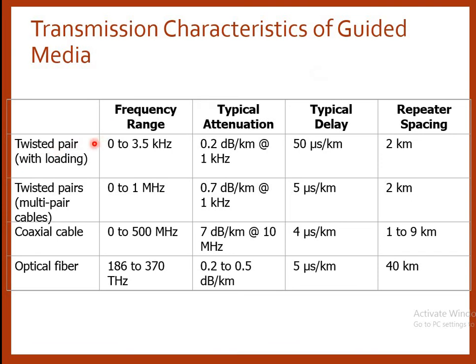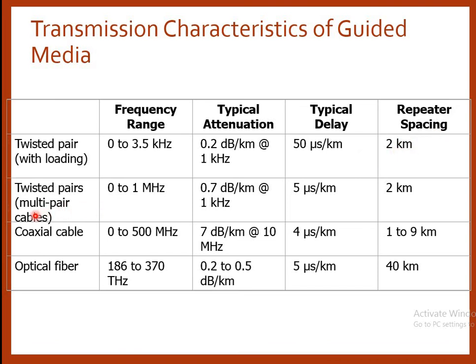First one is twisted pair, then twisted pair multi-pair cables, coaxial cable and optical fiber, and then the frequency range, typical attenuation, typical delay and the repeater spacing. Now for twisted pair cable with loading, the frequency range is from 0 to 3.5 kilohertz. Its typical attenuation is 0.2 dB per kilometer at 1 kilohertz. Its typical delay is 50 microseconds per kilometer. Repeater spacing is 2 kilometers.